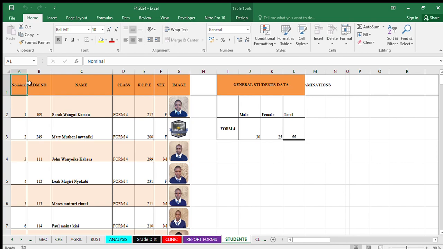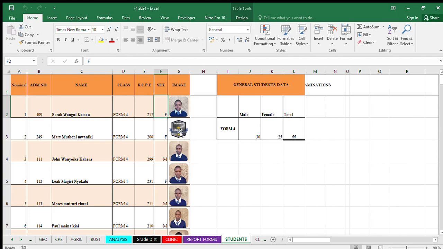First column is nominal number. Nominal number ni 1 2 3 4 all the way to the last student in that order. 1 2 3 4 na usiruke moja hata moja. Admission number ni ya wanafunzi, doesn't have to be in any order. The name of the student, the class, KCPE marks, the gender and then the picture.